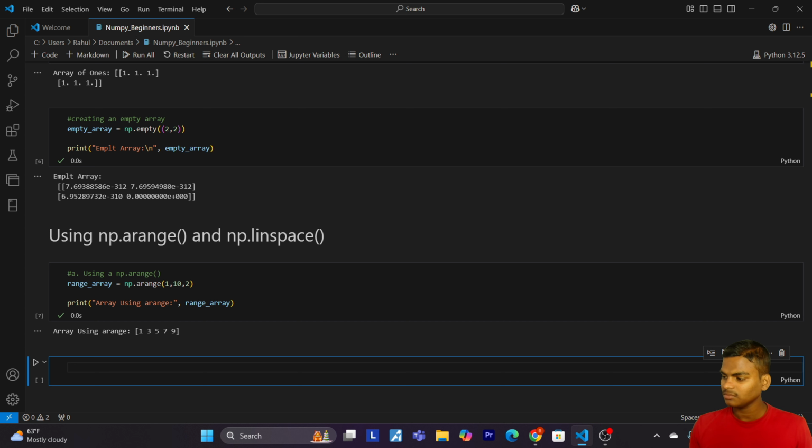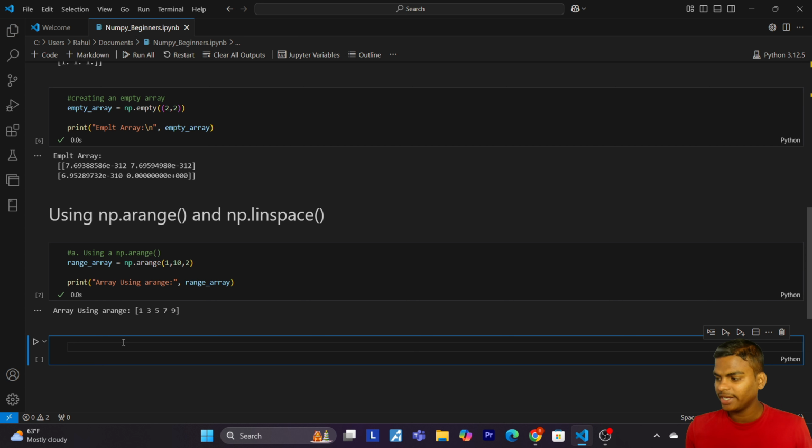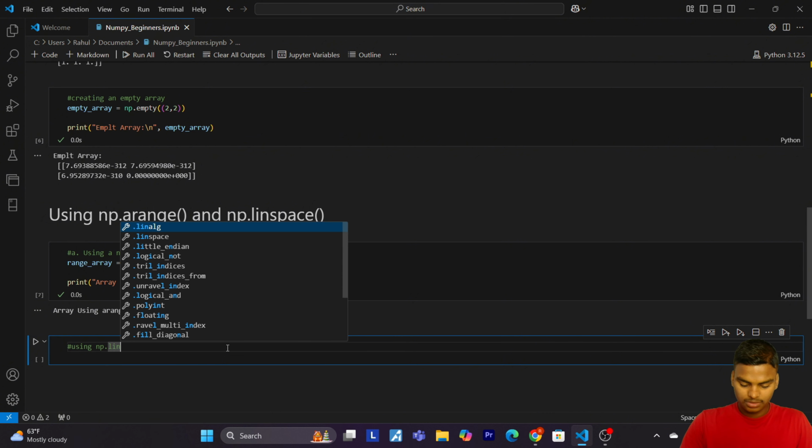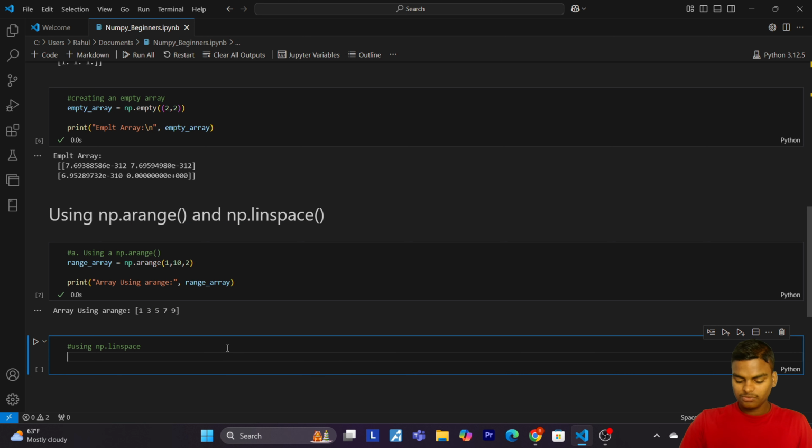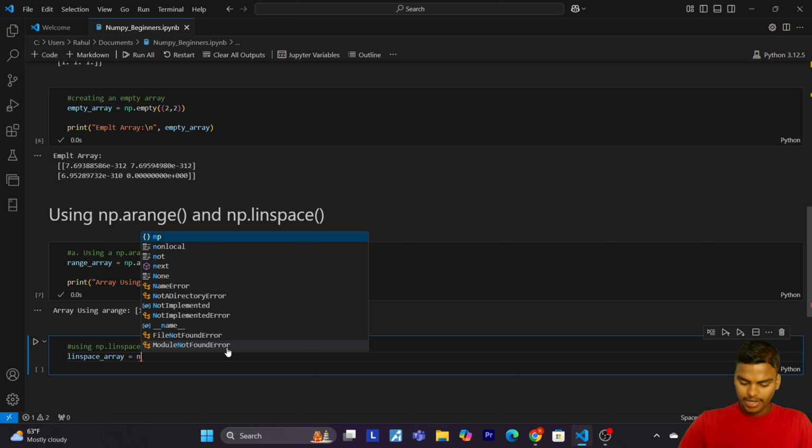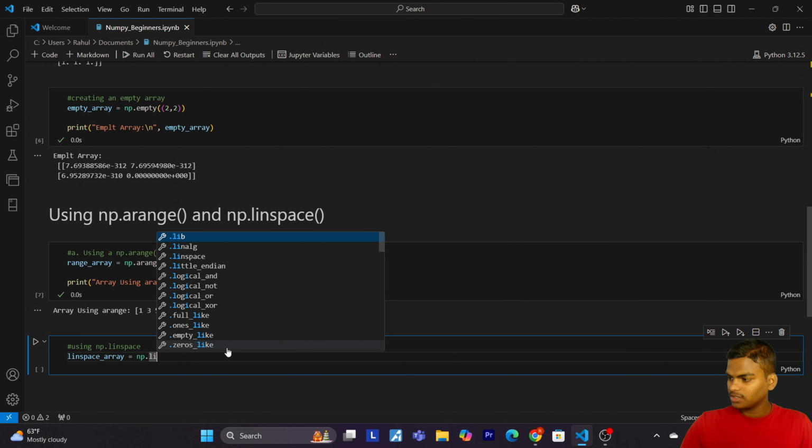Okay, so now let's come to our next step, that is using np.linspace. First of all, let's create an array, linspace array, equals np.linspace.